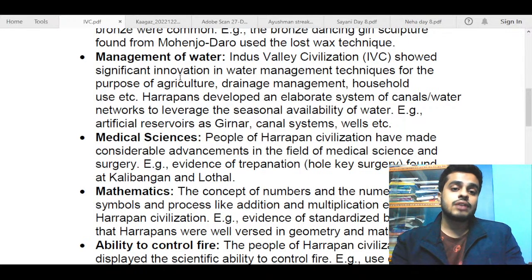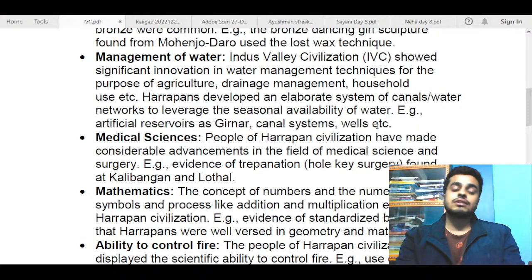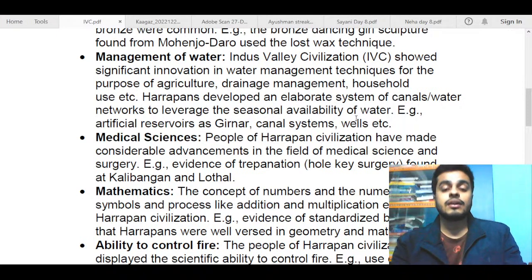IVC showed significant innovation in water management techniques for the purpose of agriculture, drainage management, household use, etc. Harappans developed an elaborate system of canals and water networks to leverage the seasonal availability of water. They made artificial reservoirs, and in places like Girnar, there are famous canal systems, wells, etc. And they used it in the off season, like when rainfall was low.